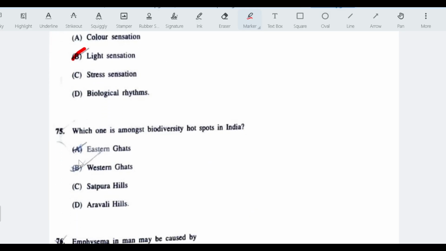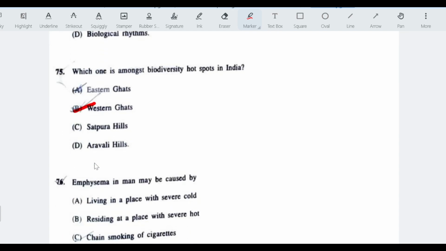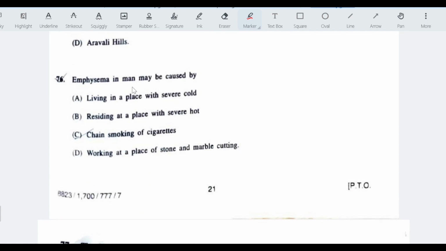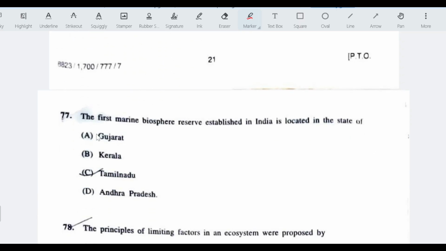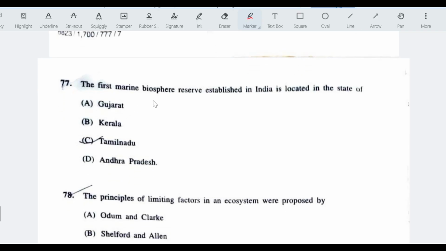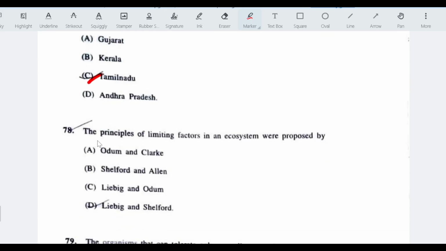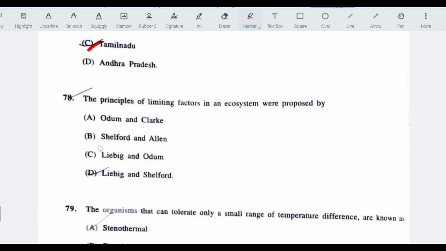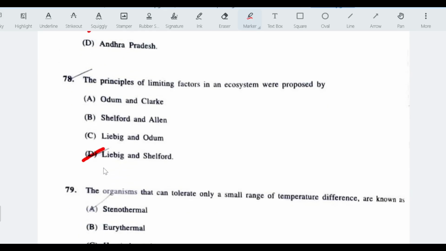Which one is among the biodiversity hotspots in India? Western Ghats. Emphysema in man may be caused by chain smoking of cigarettes. The first marine biosphere reserve established in India is located in the state of Tamil Nadu. The principle of limiting factor in an ecosystem was proposed by Liebig and Shelford.